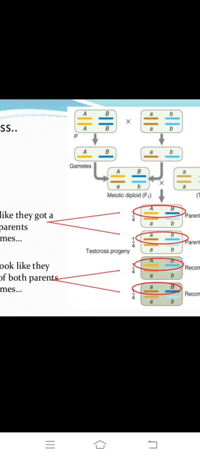Here P stands for parents, which release gametes.